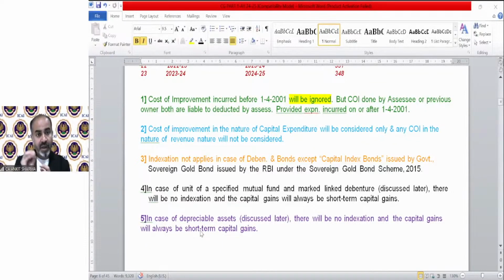Okay. Next, in case of units of a specified mutual fund and market linked debentures, that was a specific amendment we have discussed, these will always be treated as short term. So there will be no indexation on specified mutual funds and market linked debentures. There will be no indexation, and the capital gain will always be short term capital gain.